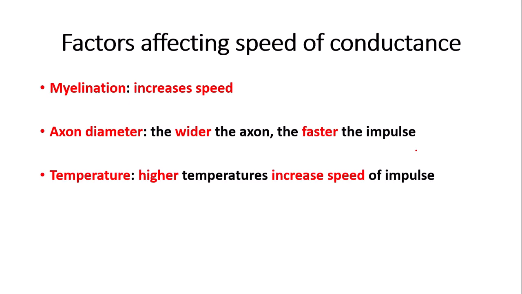And finally, temperature. The higher the temperature, the higher the speed. However, once the temperature has gone past its optimum, enzymes start denaturing. So it's the same effect as temperature on enzyme activity, which I mentioned in my proteins and enzymes video. If you haven't watched that video, go watch that now in the corner.